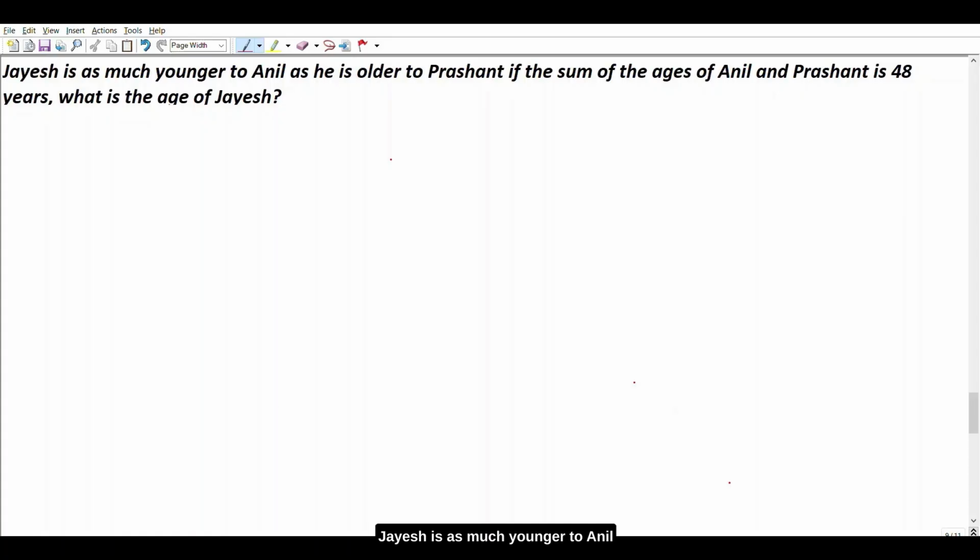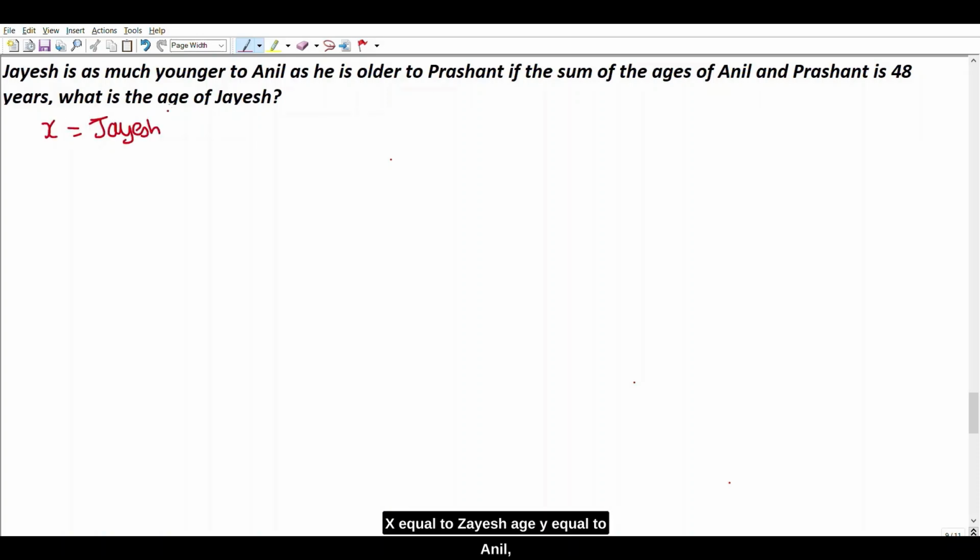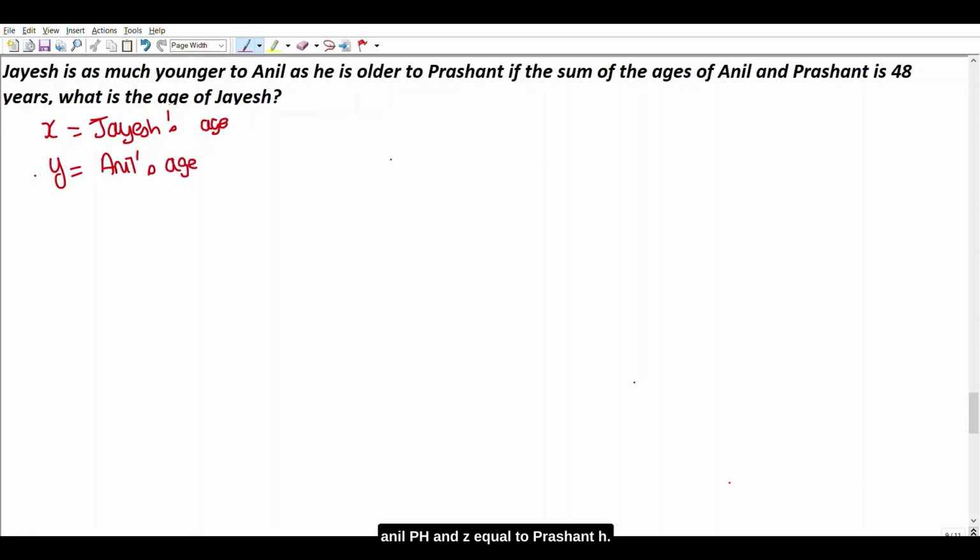Jayesh is as much younger to Anil as he is elder to Prashant. If the sum of the ages of Anil and Prashant is 48 years, what is the age of Jayesh? Let X equal Jayesh's age, Y equal Anil's age, and Z equal Prashant's age.